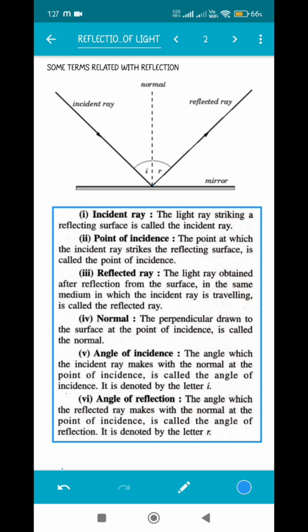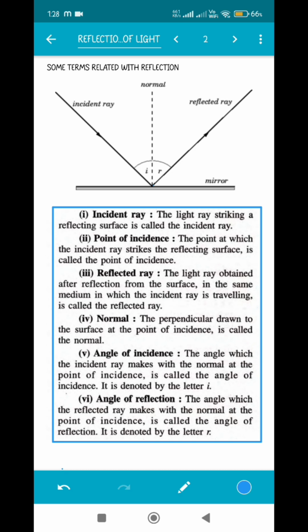Now reflected ray. The light ray obtained after reflection from the surface in the same medium in which the incident ray is traveling is called the reflected ray. So after the reflection has occurred, the ray will bounce back into the same medium. This is a very interesting thing because reflection and refraction have this difference, that in case of reflection, the reflected ray will bounce back into the same medium. Later in the next video, when we study about refraction, you will see that it is different out there. So the reflected ray is the bounced back ray which moves into the same medium as the incident ray was moving.